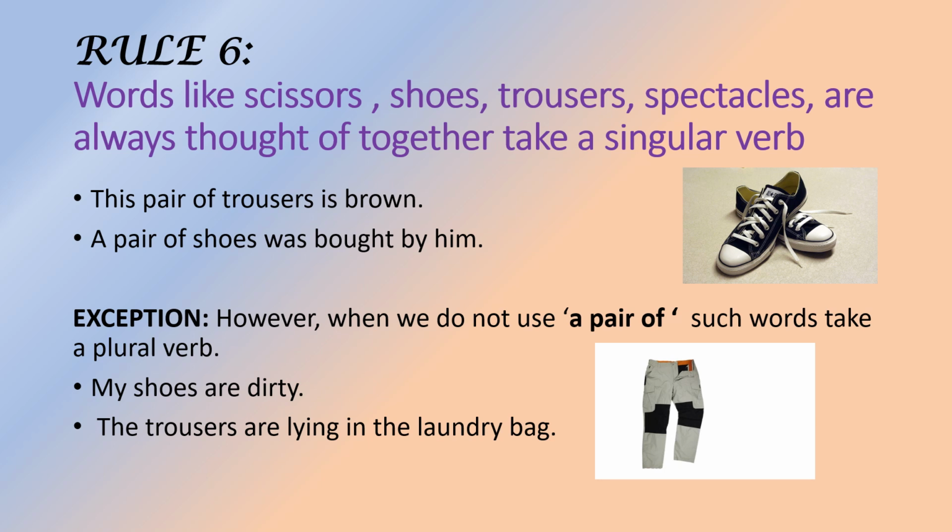A pair of shoes was brought by him. Students, you have seen that the singular verb is used with these words. But here one exception is there. When we do not use a pair of, such words take a plural verb. It means when we do not use the words pair of, then we should use a plural verb.